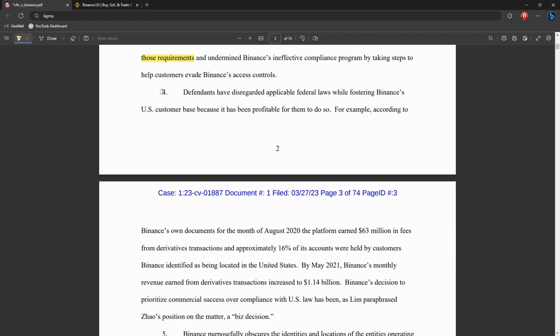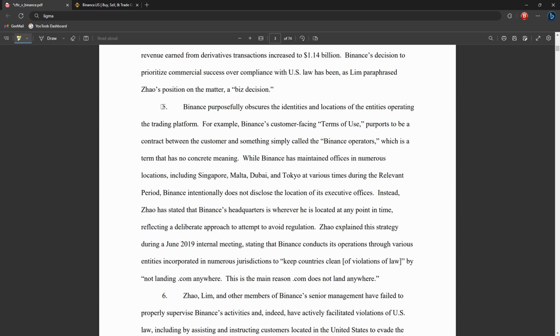Section 4 is basically just saying because they ignored this, it has been quite profitable for them, and just in August of 2020, Binance.com earned $63 million just from derivatives. That doesn't include spot trading or anything else like that. Coming down to section 5, the CFTC is claiming that Binance obscures the identities and locations of the entities operating the trading platform. Now, this is certainly true because Binance have shown to have had offices in Singapore, Malta, Dubai, Tokyo. They weren't exactly forthcoming with that information.